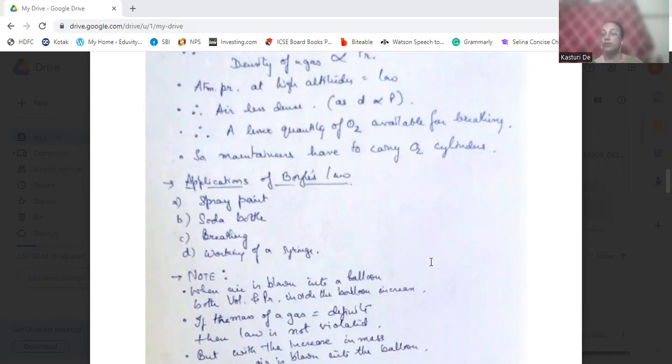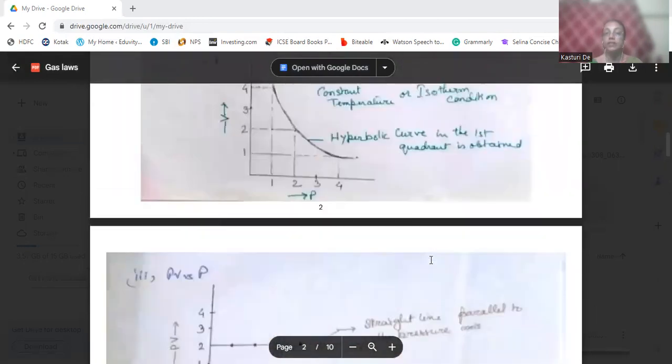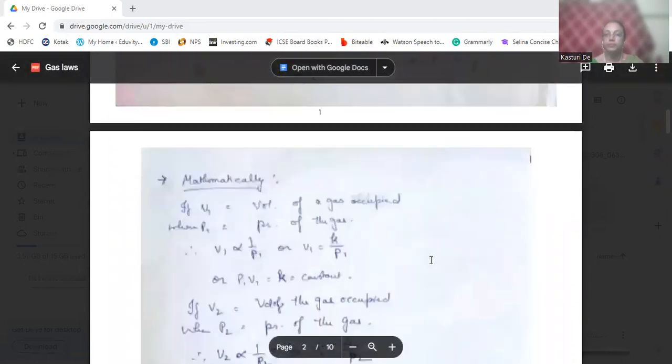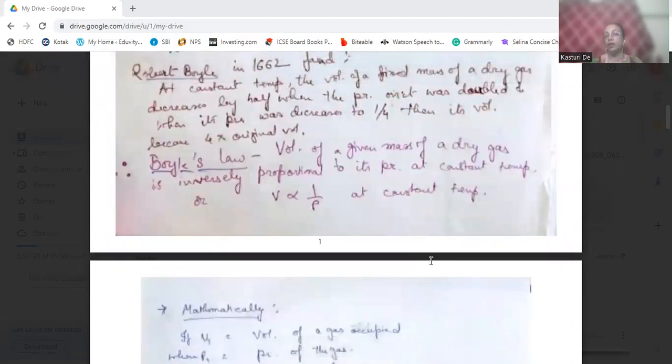So first, we need to know what Boyle's law is. Boyle's law is: keeping temperature constant, the volume of a given mass of dry gas is inversely proportional to its pressure at constant temperature.